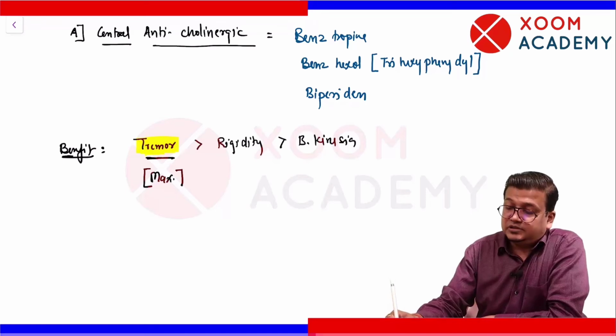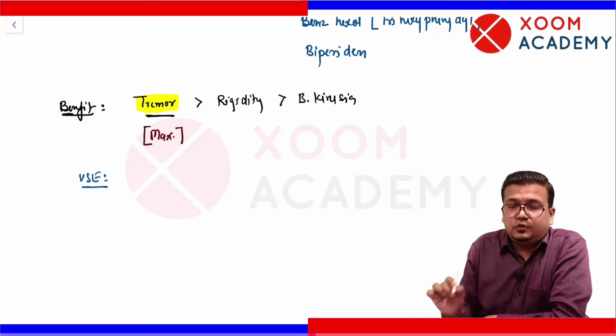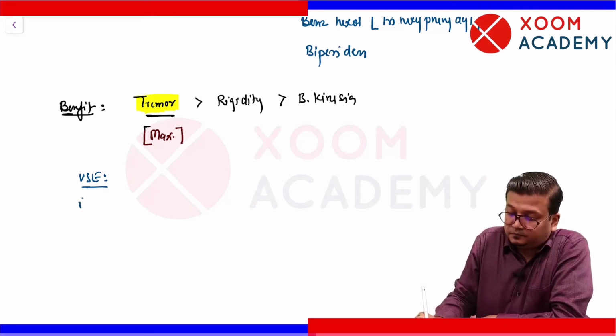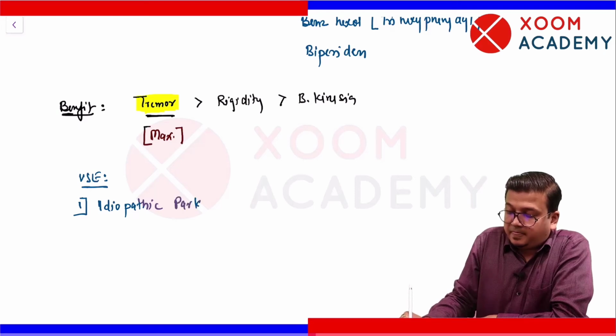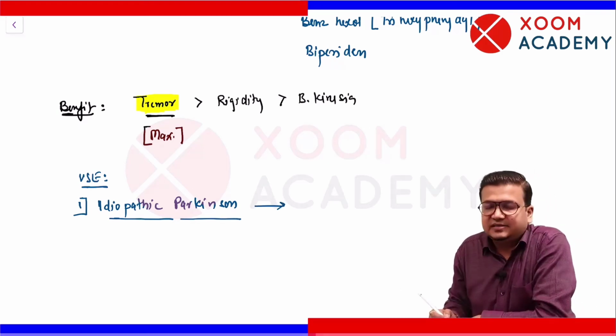What are the uses of these drugs? When do we use these drugs? Use of these drugs in Parkinson. Now please focus. Number one, idiopathic Parkinsonism. That means we don't know the cause, why that Parkinson has developed.